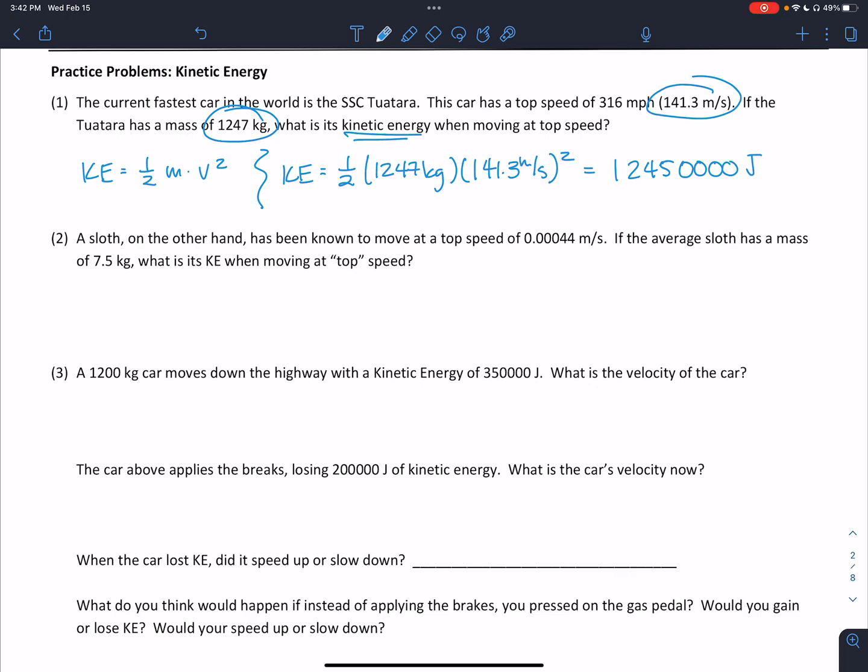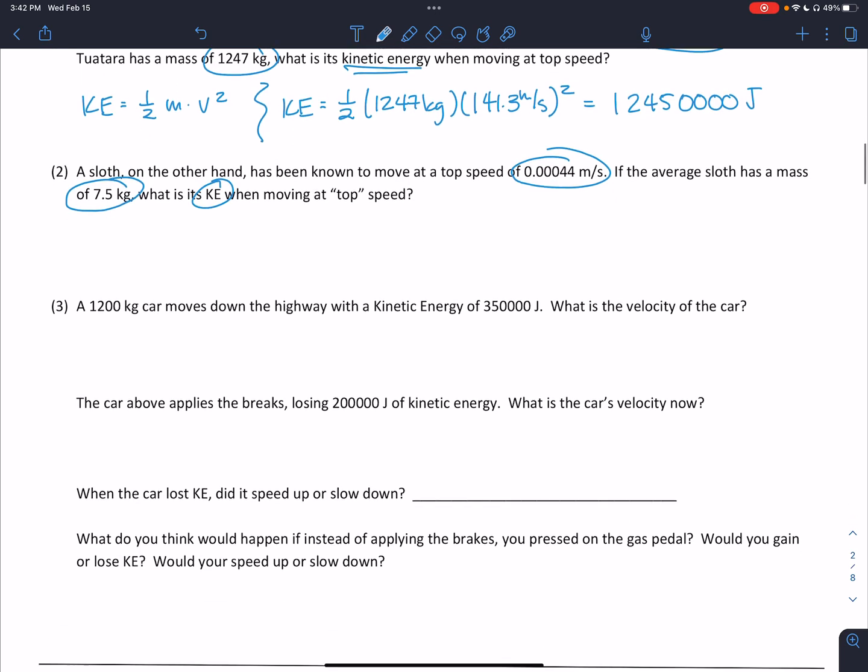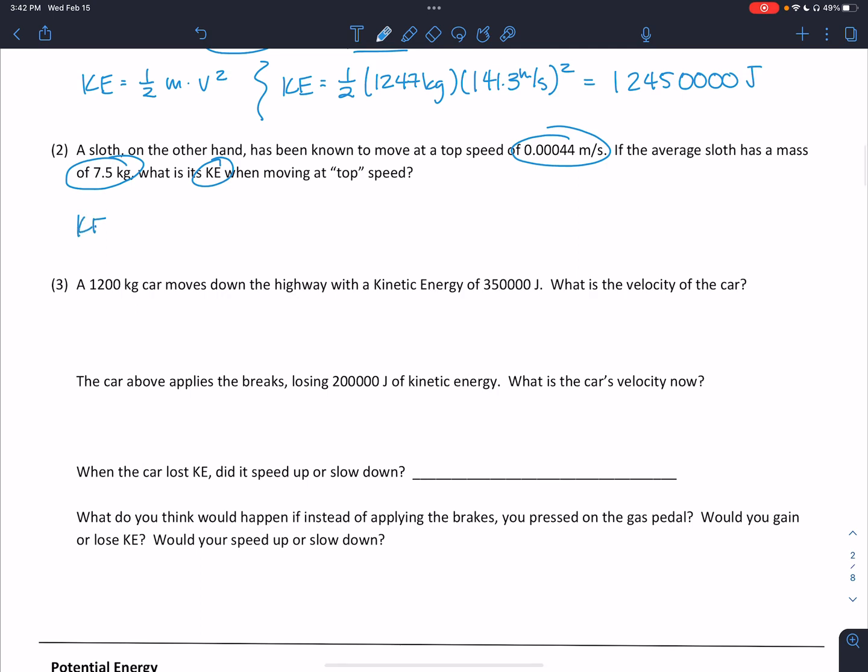For problem 2, a sloth, on the other hand, has been known to move at a top speed of 0.00044 meters per second. If the average sloth has a mass of 7.5 kilograms, what is its kinetic energy when moving at top speed? The formula is the same: kinetic energy is 1/2 mass times velocity squared. The difference here is our values. So we'll have 1/2 times 7.5 kilograms times 0.00044 meters per second squared.